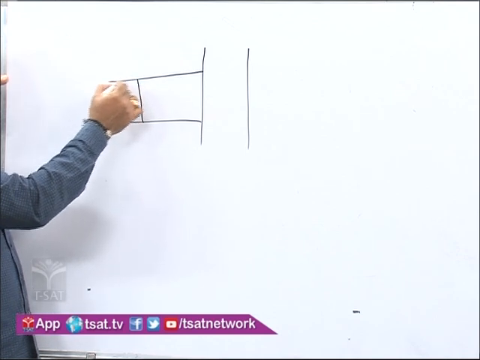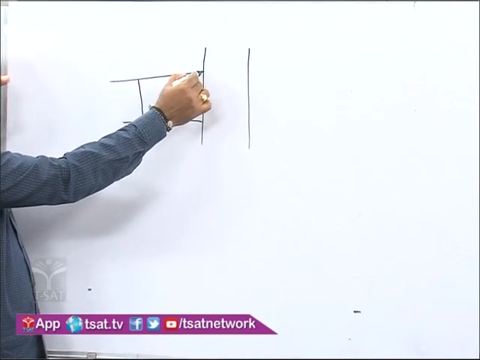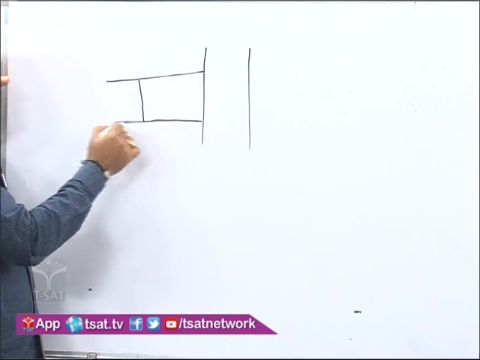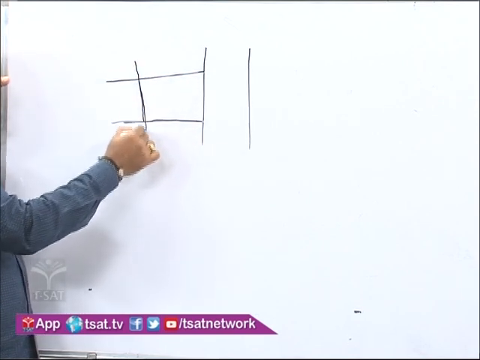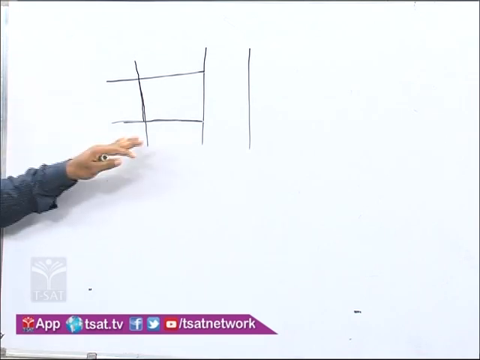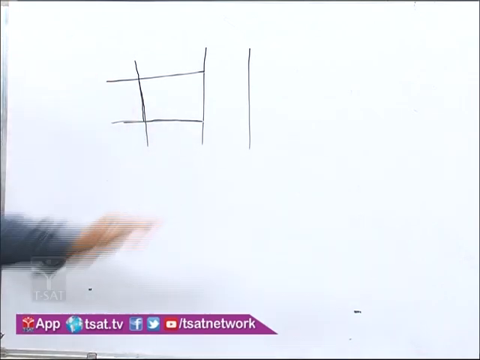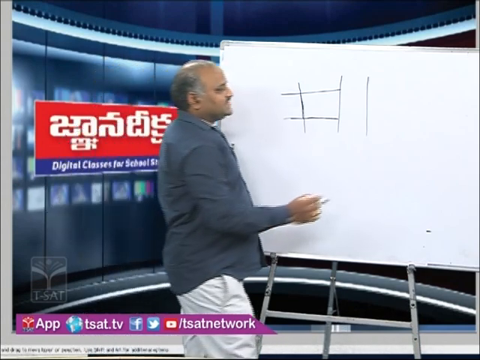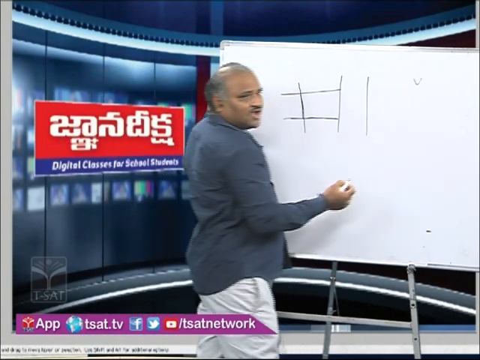So, you can understand that we can take these as straight lines, and this is one more straight line intersecting them. Similar situations we can see even on major highways. For example, this is Vijayawada.